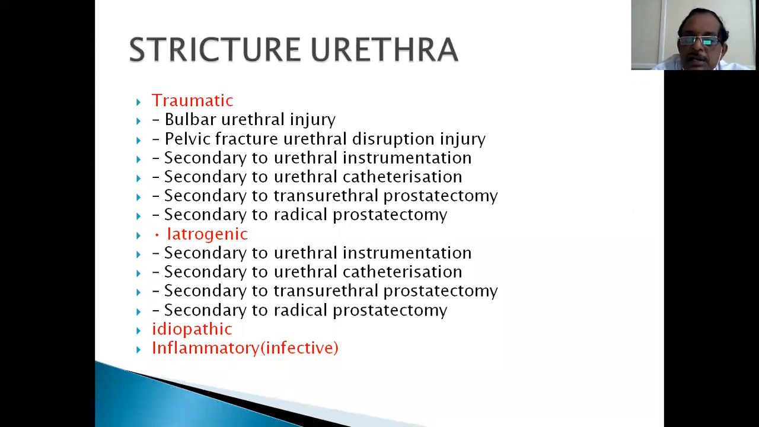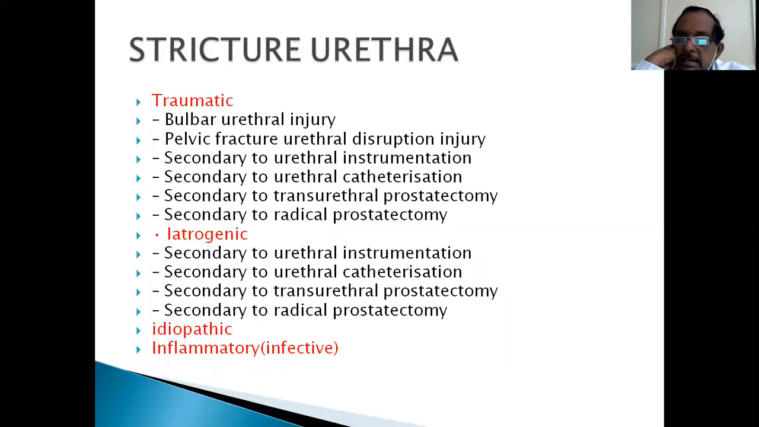And secondary to urethral instrumentation, nowadays, urologists are causing more strictures. After transurethral TURP, dissection of the prostate, stricture can occur in the bulbar urethra. Or cystoscopic, endoscopic examination, repeated passage of instrument per urethra and bringing it out can cause urethral damage.